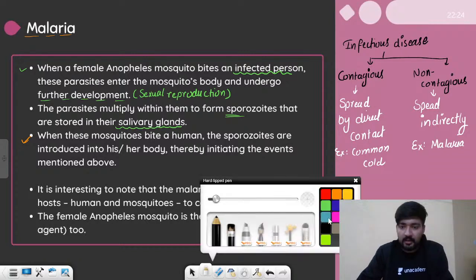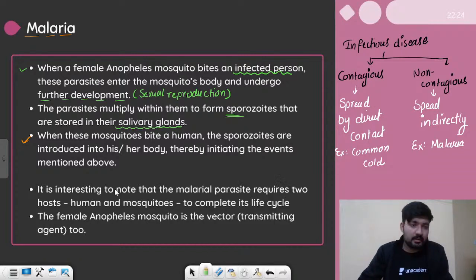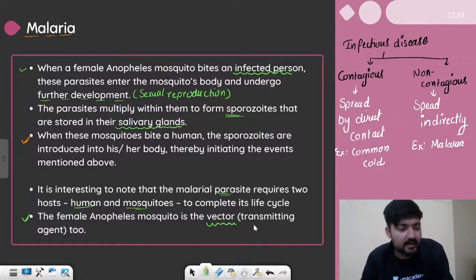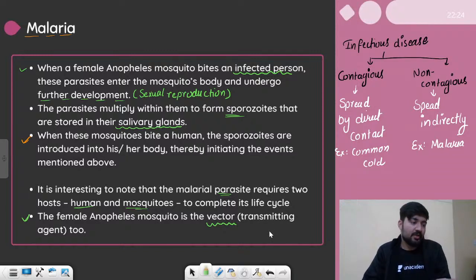Now let's talk about all the observations that we make. So it is interesting to note that malarial parasites require two hosts, human and mosquitoes, to complete their life cycle. And again, the parasite that requires two hosts is known as digenetic. All right. And another thing says that the female Anopheles mosquito is a vector. And again, vector is something we have talked about. It is the disease transferring agent. An organism that carries pathogens is a vector. So it is a transmitting agent.